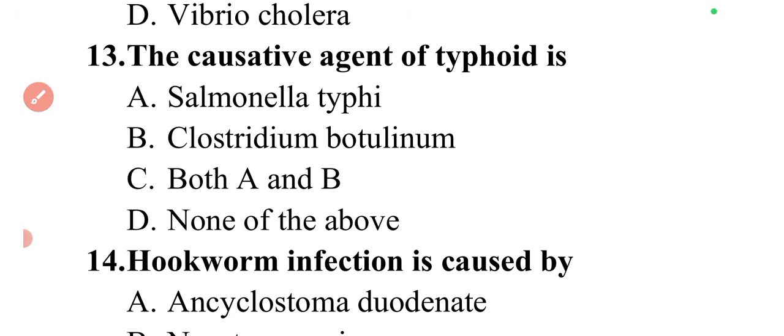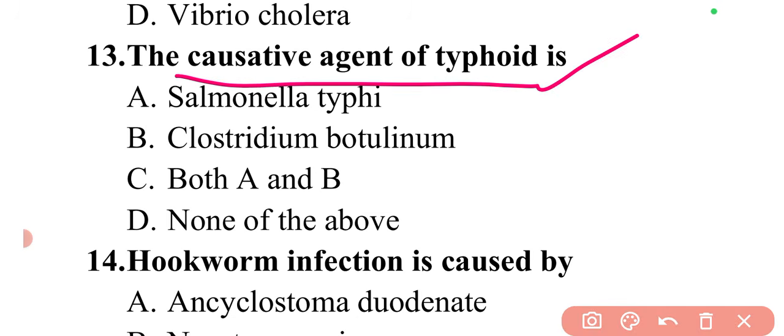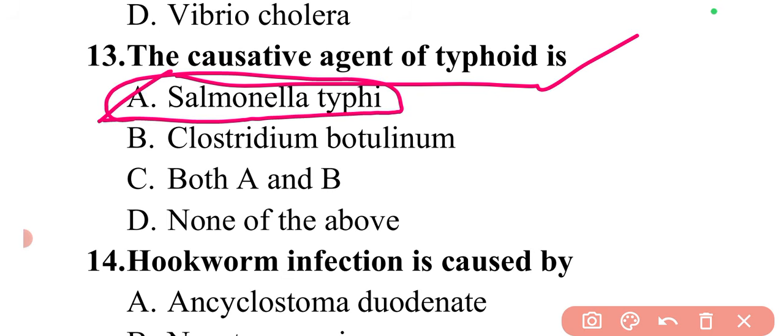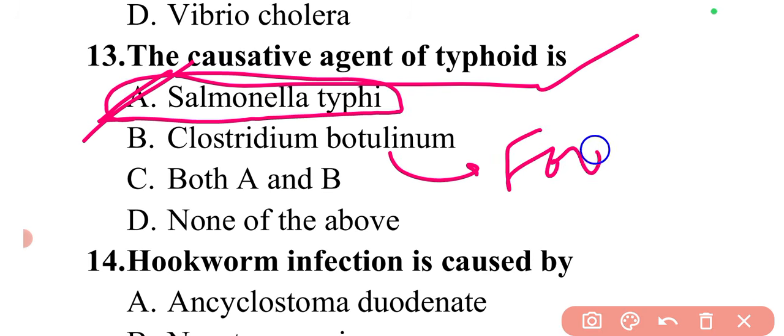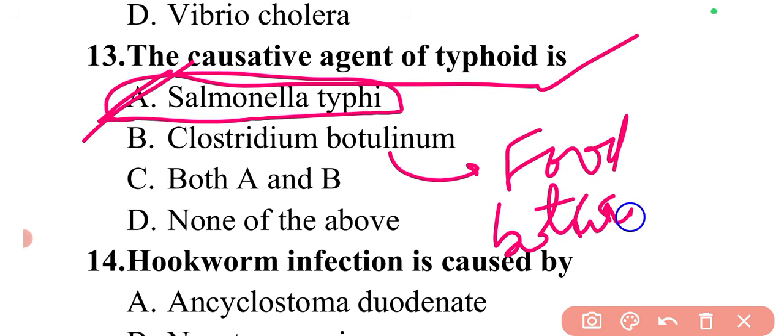Next question is the causative agent of typhoid is. So the causative agent of typhoid is Salmonella typhi. So here option A will be the correct answer. If I talk about Clostridium botulinum, it can be the causative agent of food poisoning or botulism.